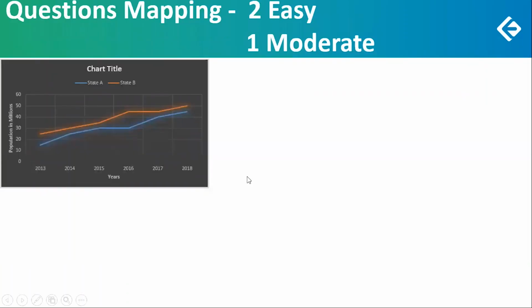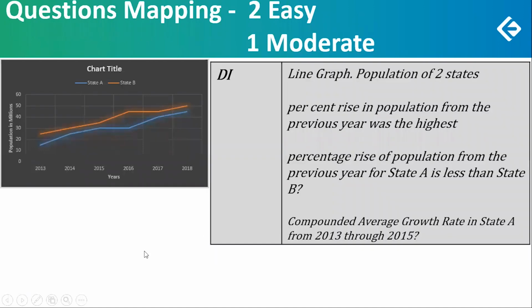The questions on graphs. Population is given for 2 states, and then there are 3 questions.